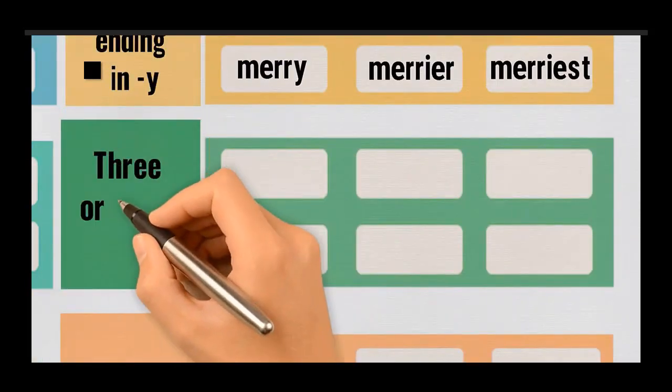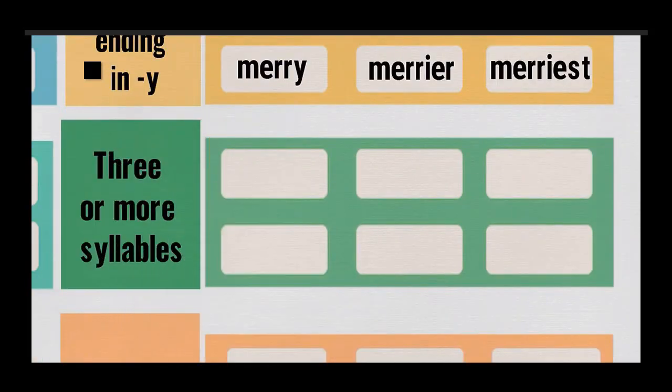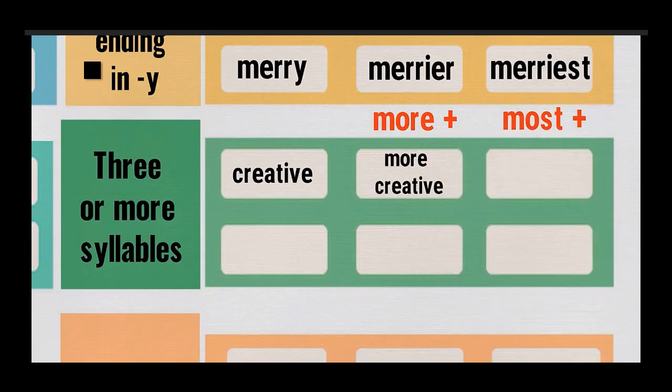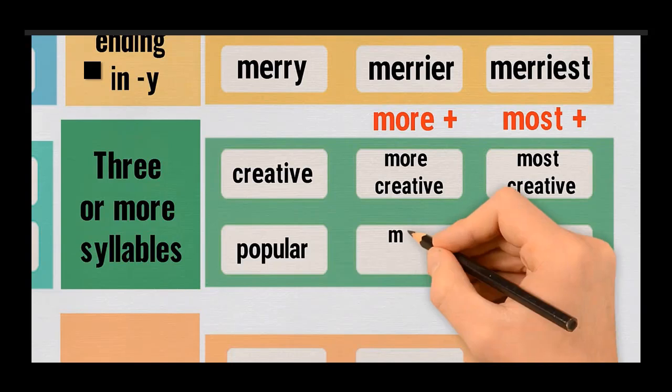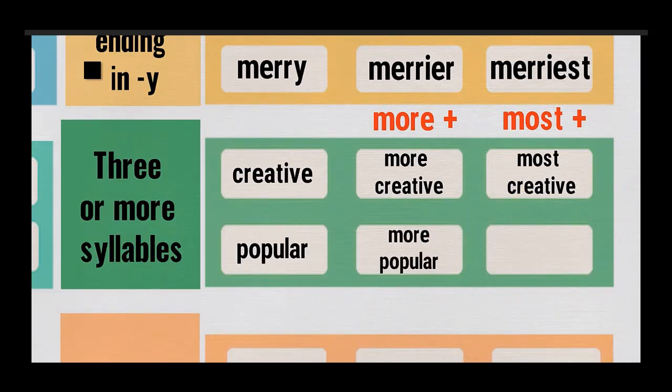What if the adjective that I'm talking about is having three or more syllables? Like the word, for example, creative. Then there is no need to add ER. You only use the word more. You say more creative, and you use the word most in the superlative case, which is to say the most creative. A word like the word popular is gonna be more popular or the most popular.